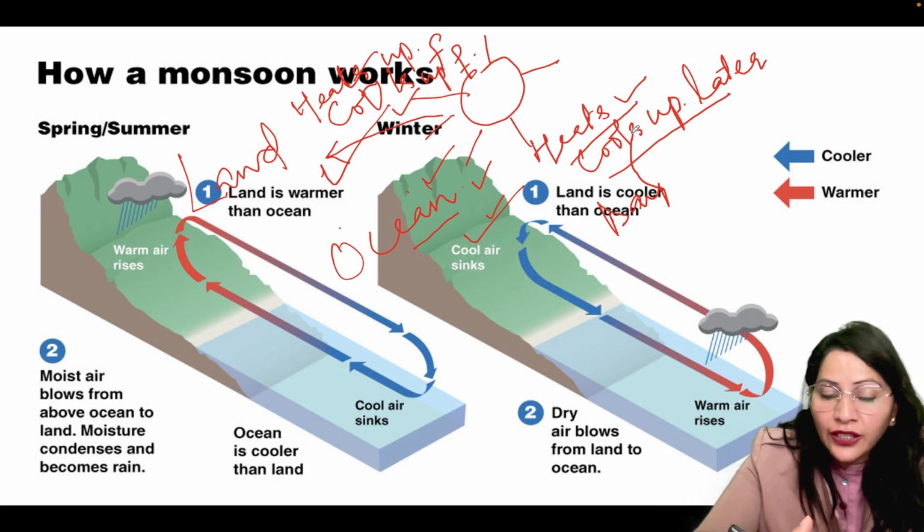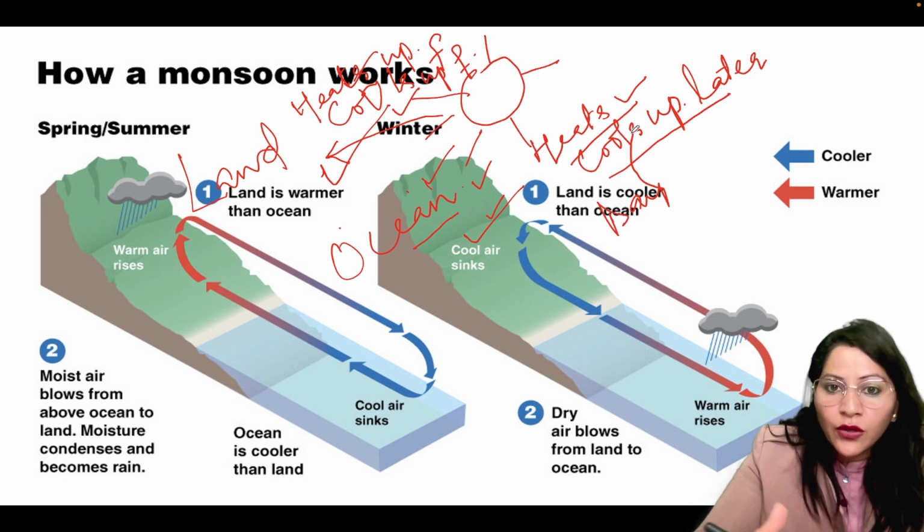And on the other hand, during night time, when the land gets cooler, it develops high pressure and oceans develop low pressure, and the wind will start moving from land to ocean part, that is high pressure to low pressure, that is land to sea, that is the land breeze.